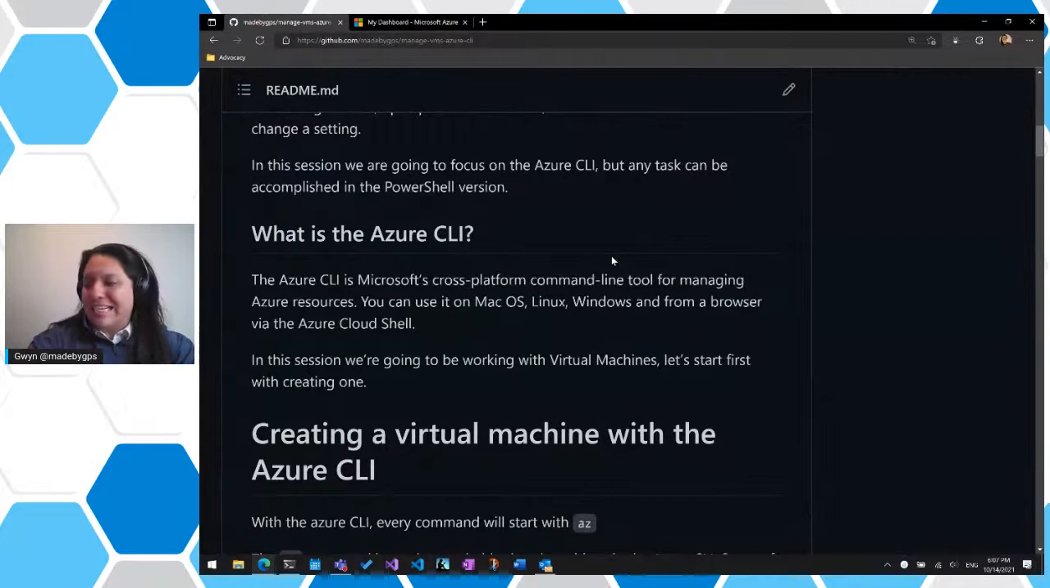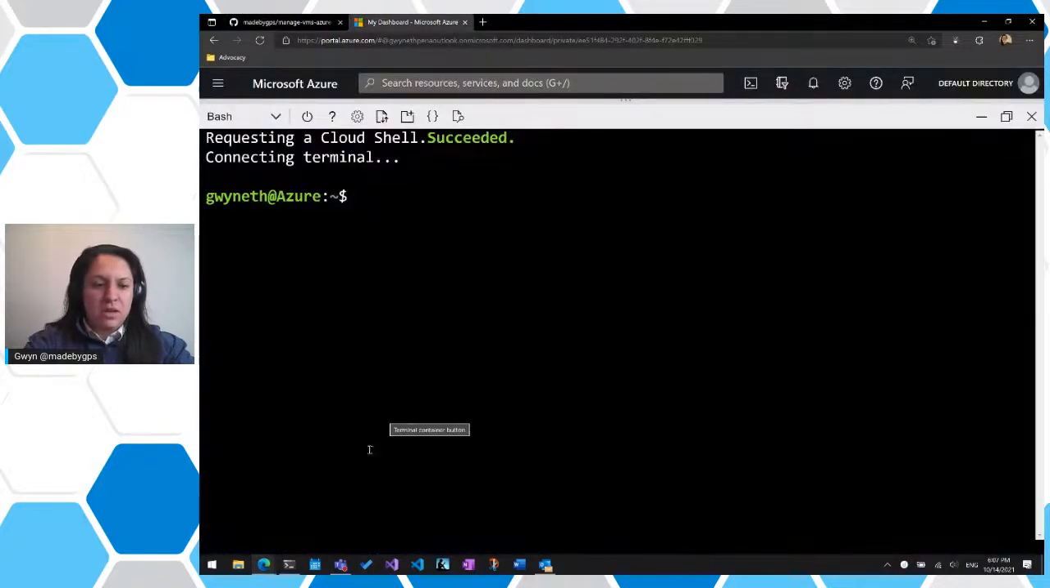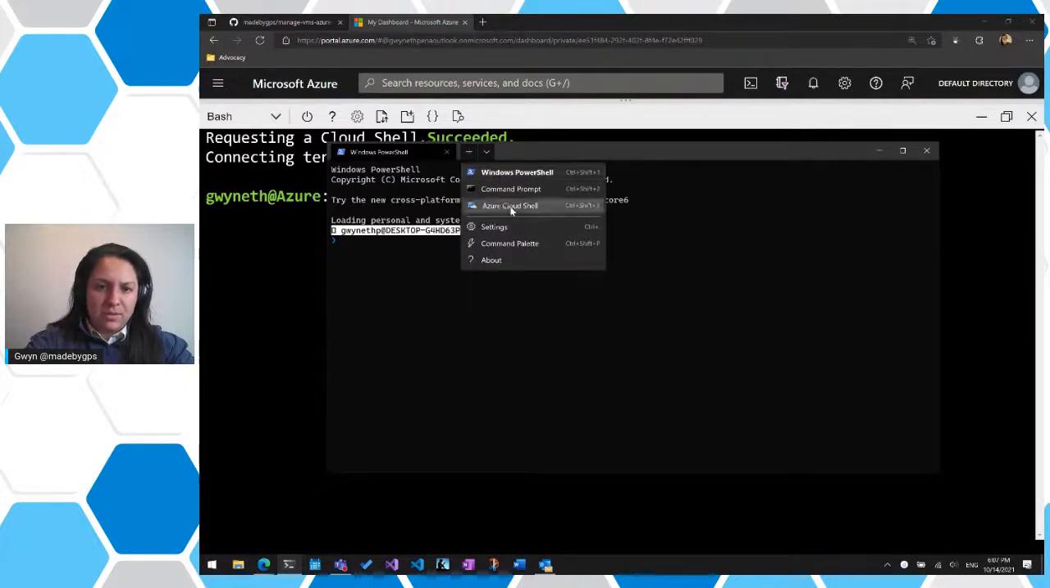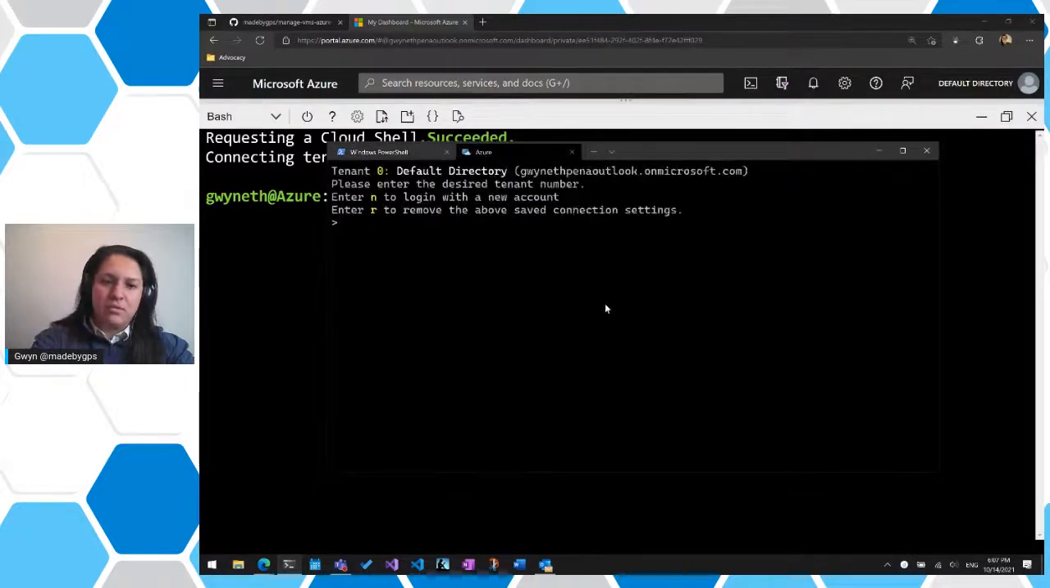Let's talk a little bit about what the Azure CLI actually is. It's Microsoft's official cross-platform command line tool for managing Azure resources. And you can use that on macOS, Linux, Windows, and from a browser. So we're using it from the browser. But if I opened up something like the Windows terminal, I opened up Azure Cloud Shell, I could actually do it from here as well.